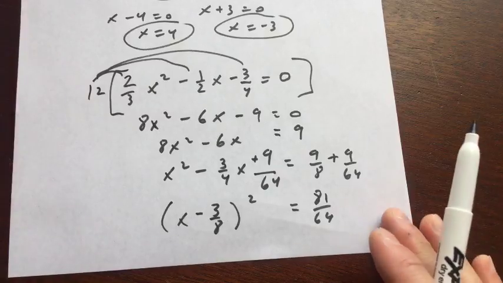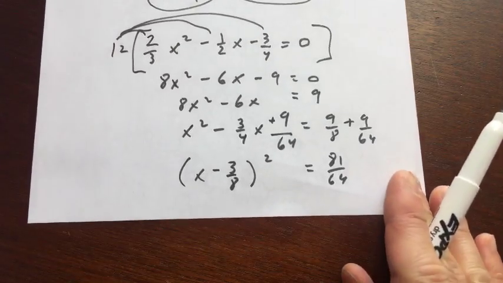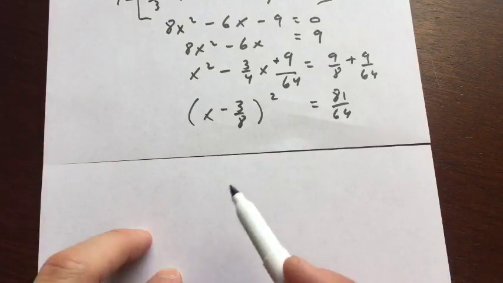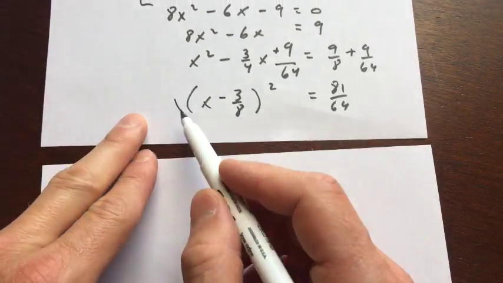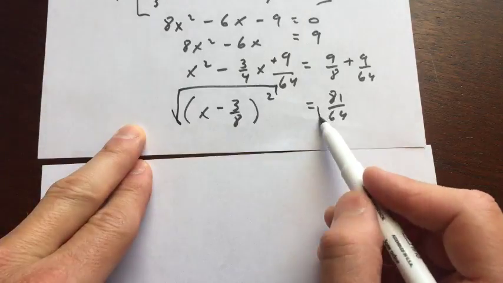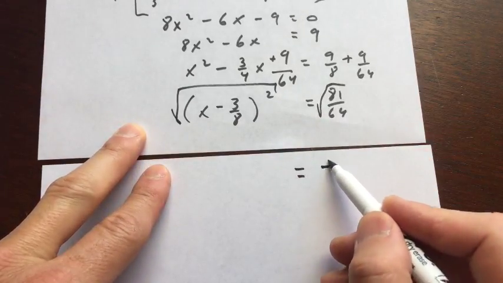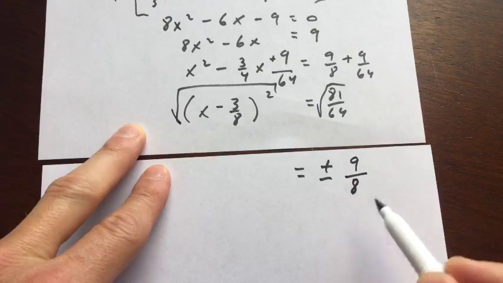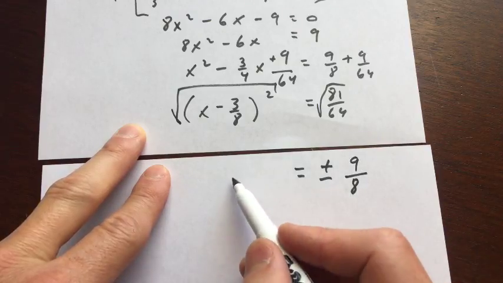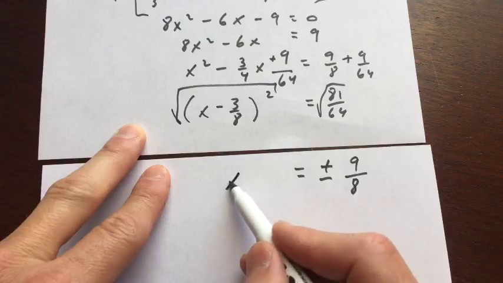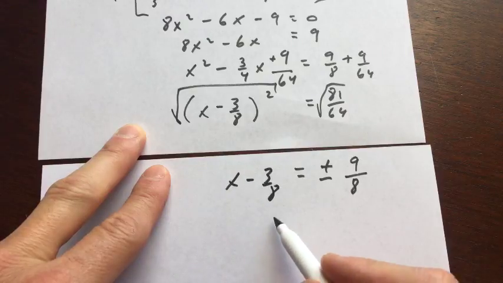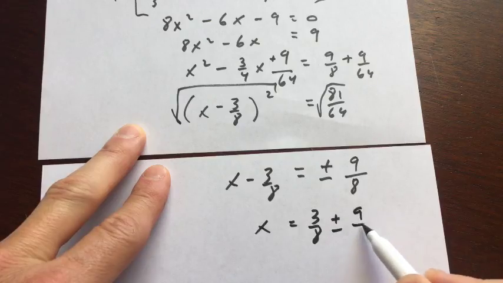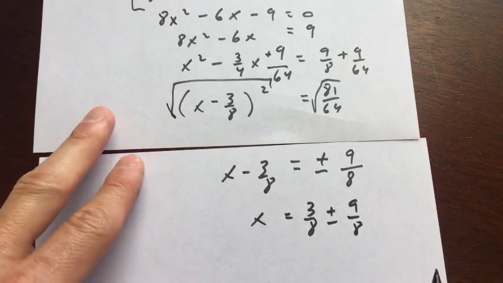So then, Dario and Luis, see we're in the home stretch, all we have to do now is take the square root of both sides. And when you do that, how many answers do you get? 2, right? So that's 9/8 plus or minus, right? And then the square and the square root cancel here, so we just get x minus 3/8. And all we have to do now is add the 3/8 to both sides to get x by itself.